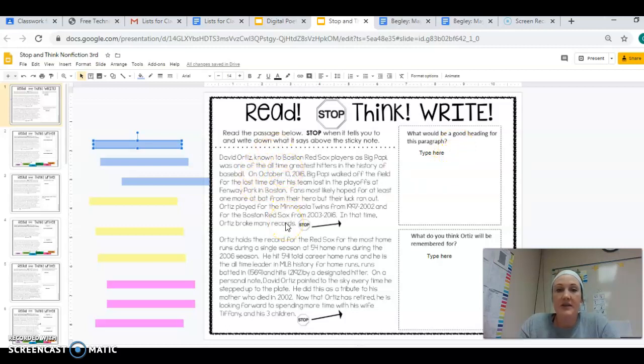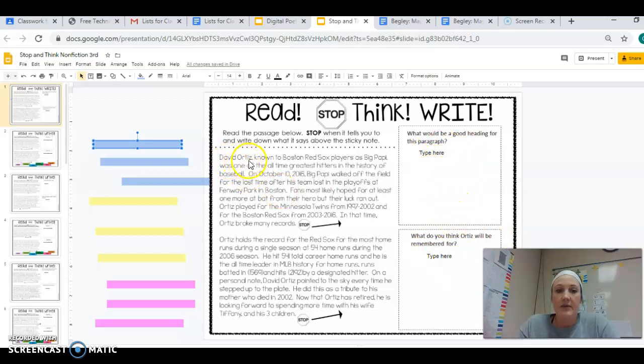Okay, so think about like our Scholastic News and our Weekly Readers. Those have headings for each article or for certain sections within the article. And then the second sticky note says, what do you think Ortiz will be remembered for? So I'm already going to be thinking about those things as I read.